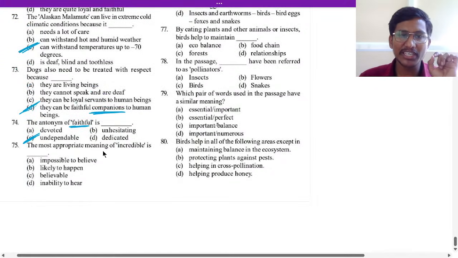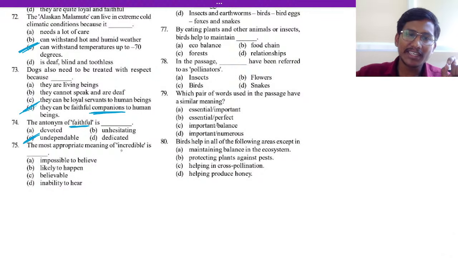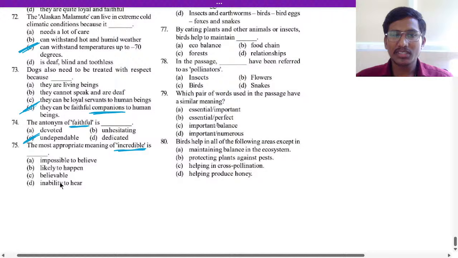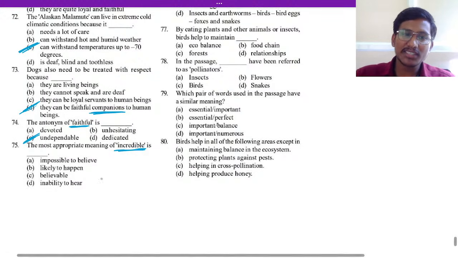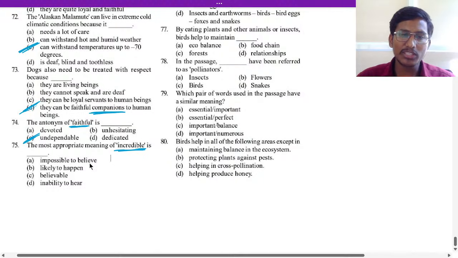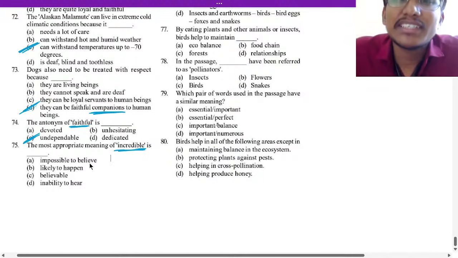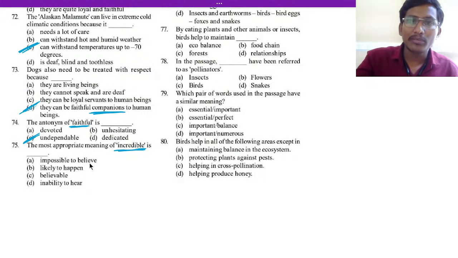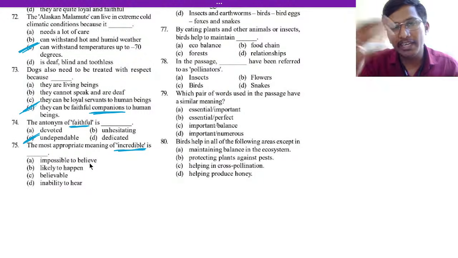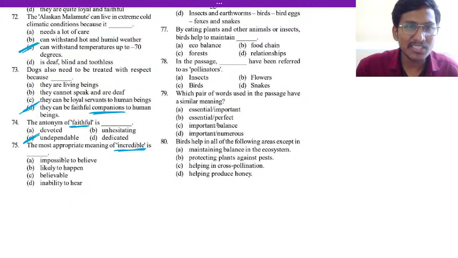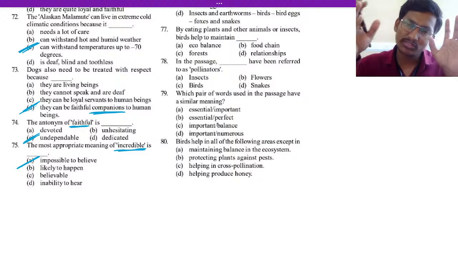75, the most appropriate meaning of incredible. Incredible is what? That is believable, right? Believable will be the answer. That is 75, right? So impossible to believe. Incredible means very high, unlikely. Something incredible happened, you cannot imagine that happened, right? A sudden surprise thing happened, meaning it is impossible to believe that it is happening.